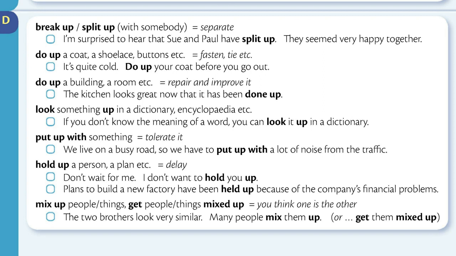Mix up people or things. Get people or things mixed up means you think one is the other. The two brothers look very similar. Many people mix them up. Or, many people get them mixed up.